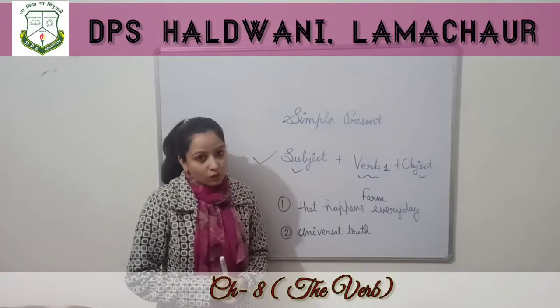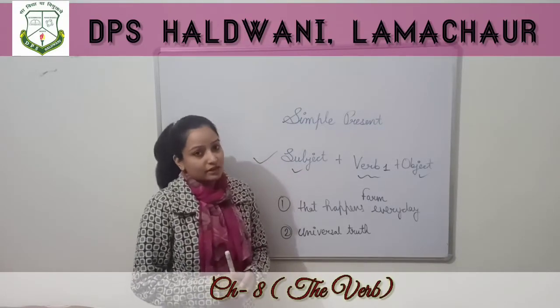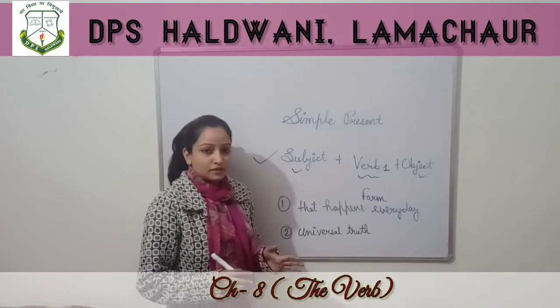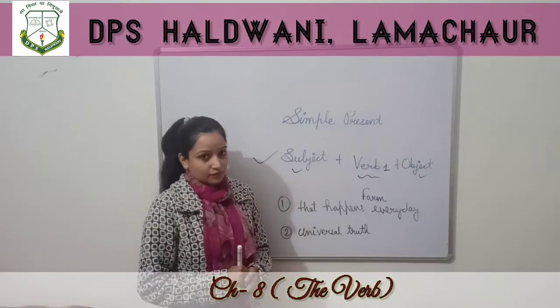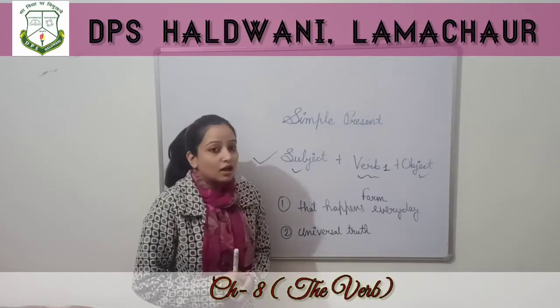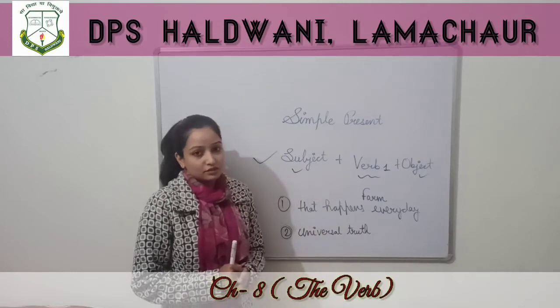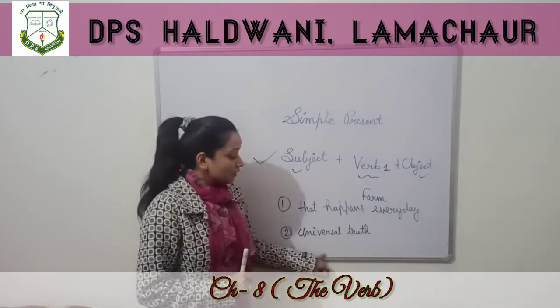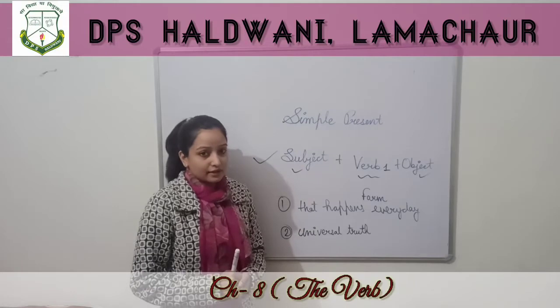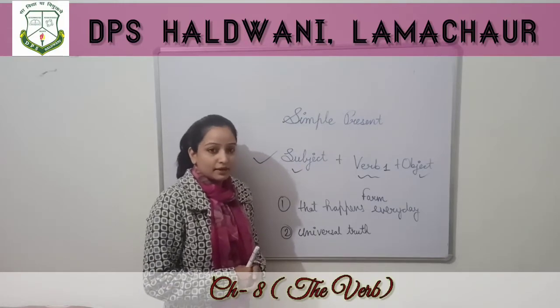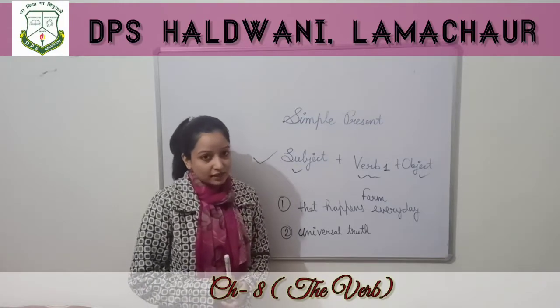The cow eats grass. So this is a truth. This will not change. Like the cow eats grass. And another example can be the sun rises in the east.